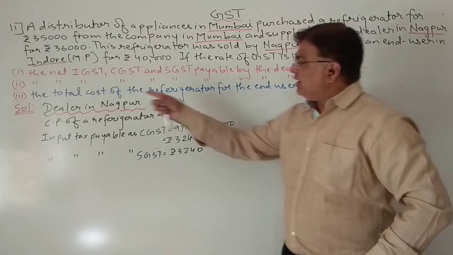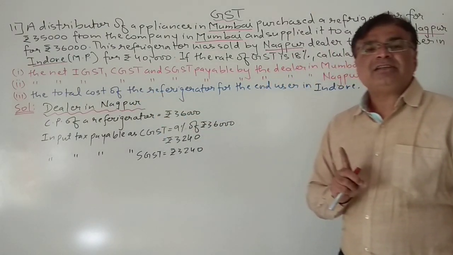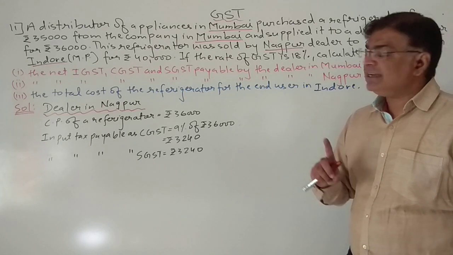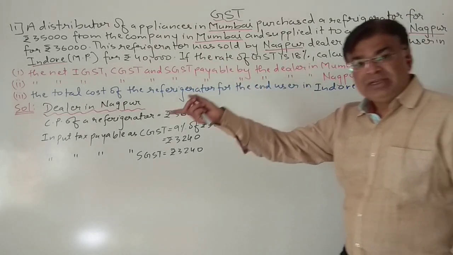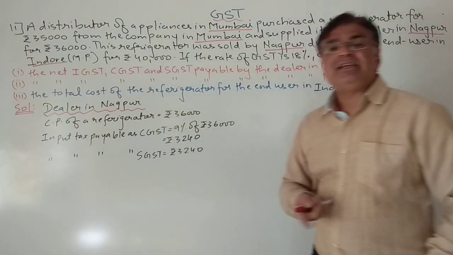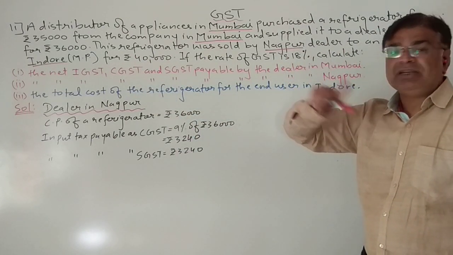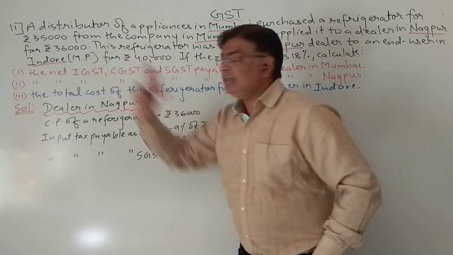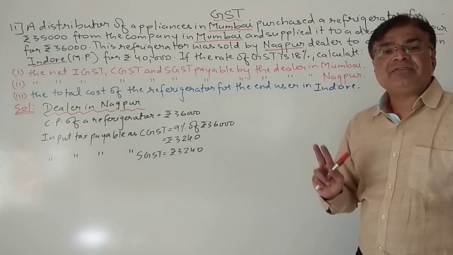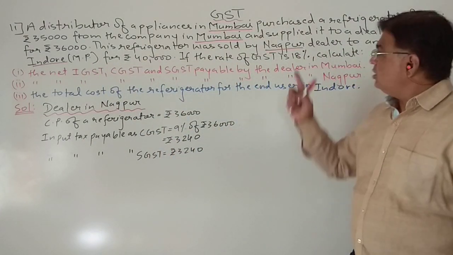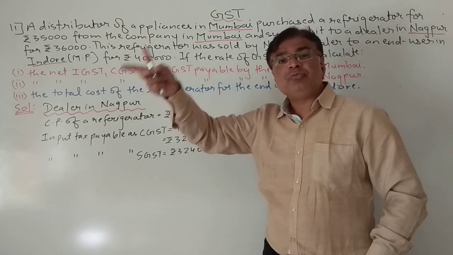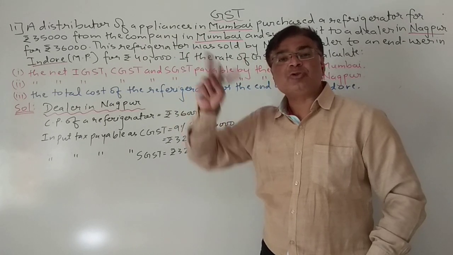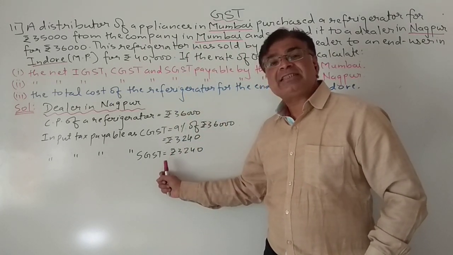Now the dealer is selling the refrigerator to whom? The dealer is selling the refrigerator to another state, that is MP, Indore. The dealer is selling a refrigerator to the end user in Indore, MP. So from Maharashtra to Madhya Pradesh, again different states. So here it is now an interstate transaction.